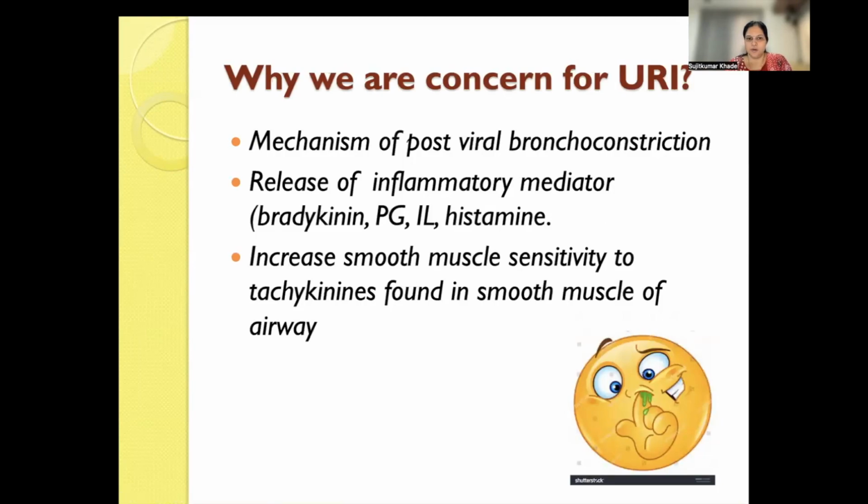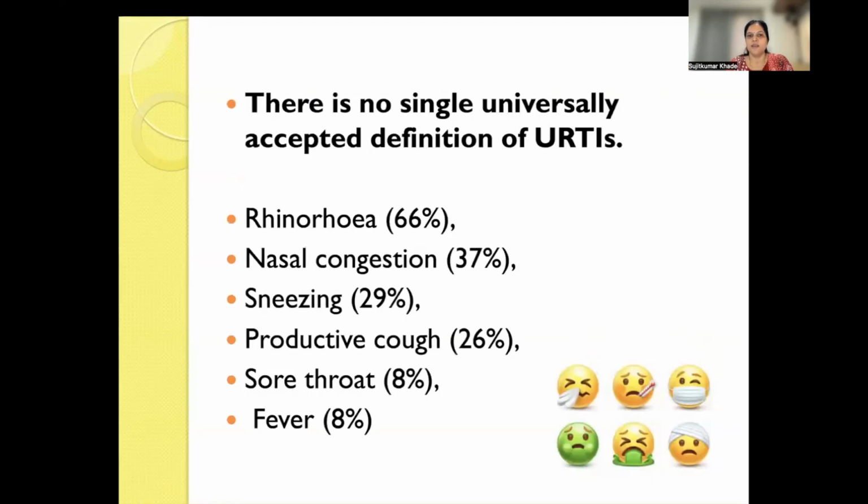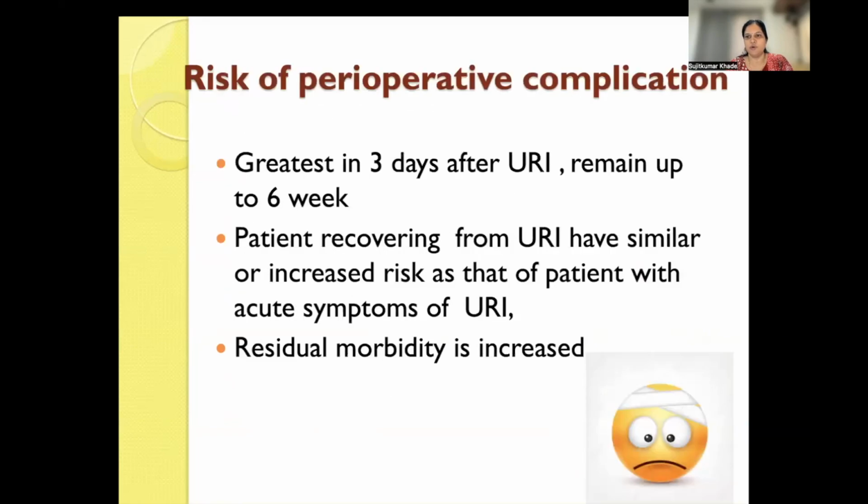Because the tachykinin found in the smooth muscles is increased and releases inflammatory mediators like bradykinin, prostaglandins, interleukins, and histamines. These are the perfect material for post-operative viral bronchoconstriction. There is no single universally accepted definition of URTIs. Rather, it is a cluster of symptoms like rhinorrhea, nasal congestion, sneezing, productive cough, sore throat, and fever.